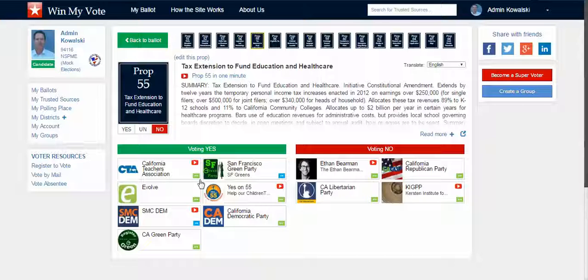And obviously, as a voter, I don't want to see every group that's created a video or a written endorsement or position statement. I just want to see the groups that I trust. So here are the groups that I trust.